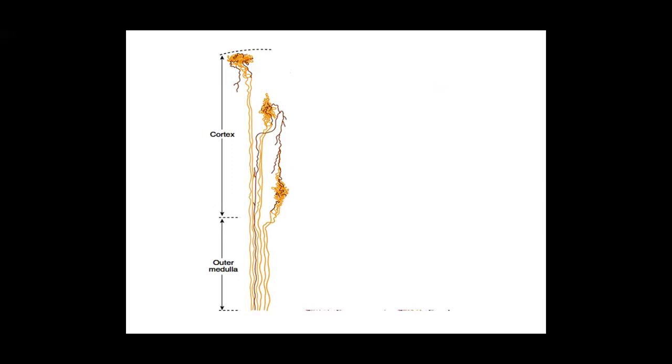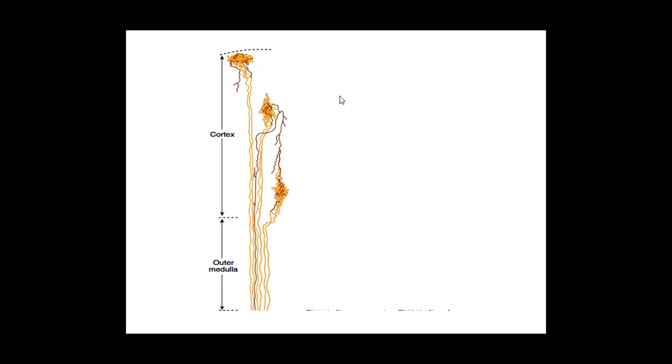Nephrons are oriented corticomedullary. The glomerulus is situated in the cortex, either in the outer cortex or in the inner cortex, but it is situated in the cortex.